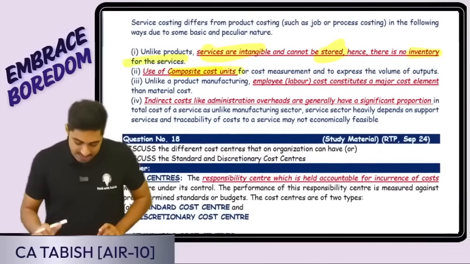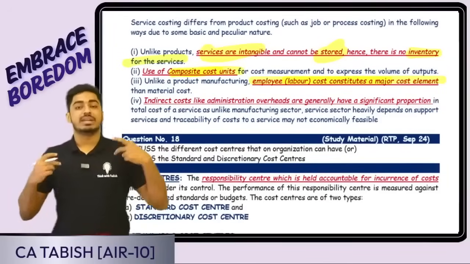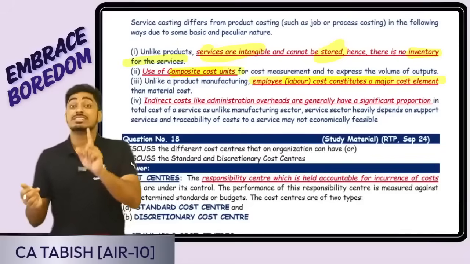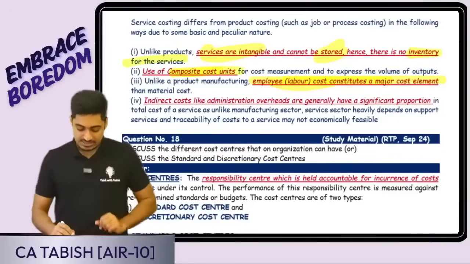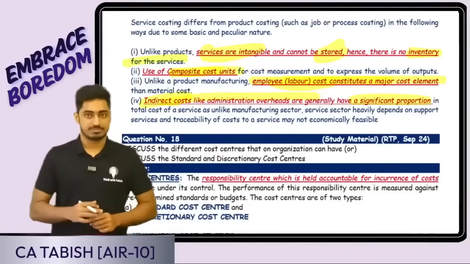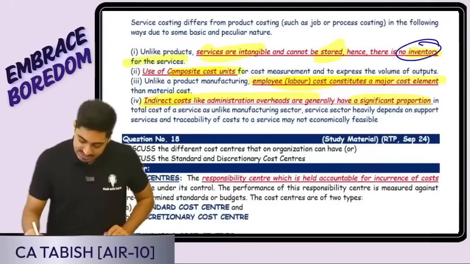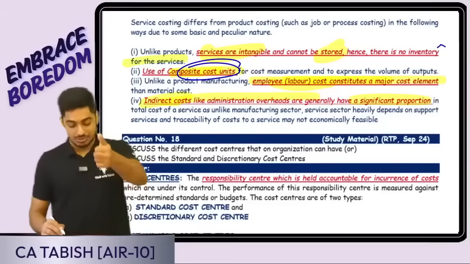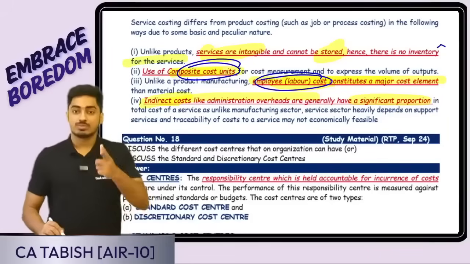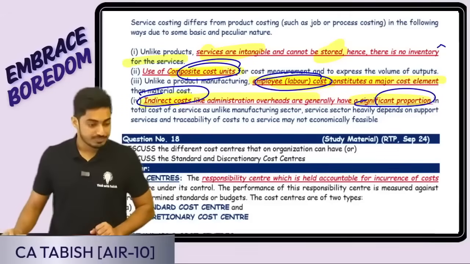Okay, fine. In case of product costing, material will be the main cost. In case of service, now labor is going to be the main cost. Third difference. Fourth difference is indirect cost will be having a significant proportion. So four main differences. Firstly, there is no inventory. Second point is composite cost unit I'll be using. Third is employee is going to be the main cost. Indirect cost will also be having a significant proportion.